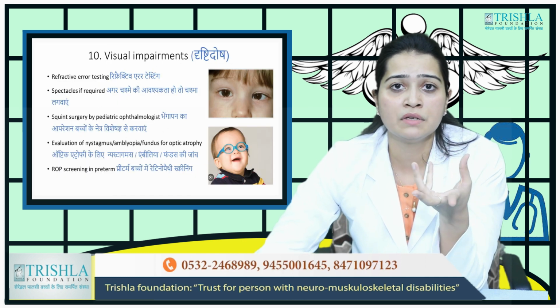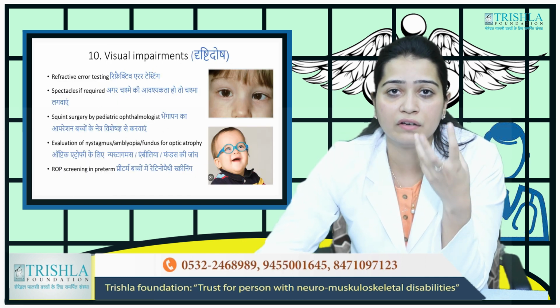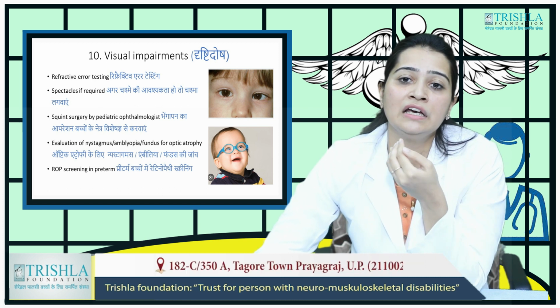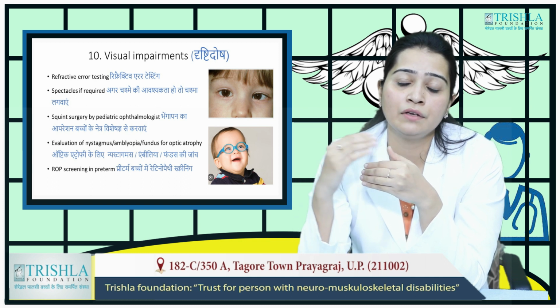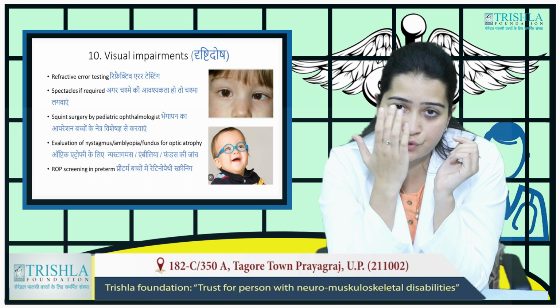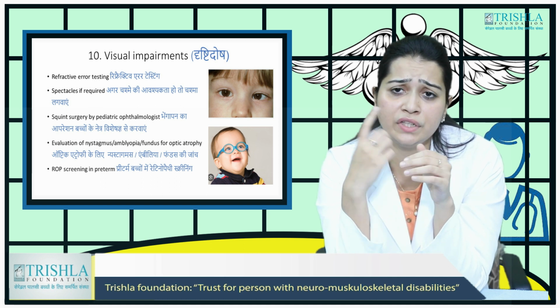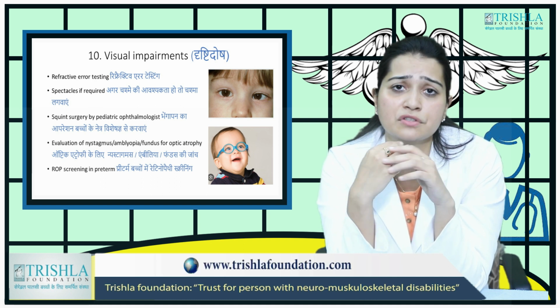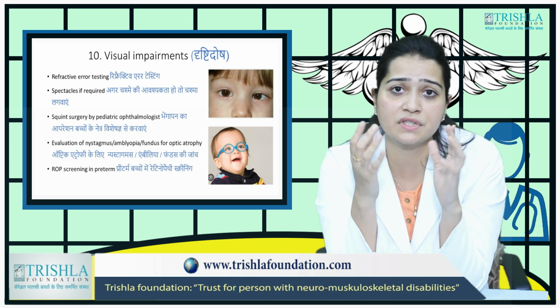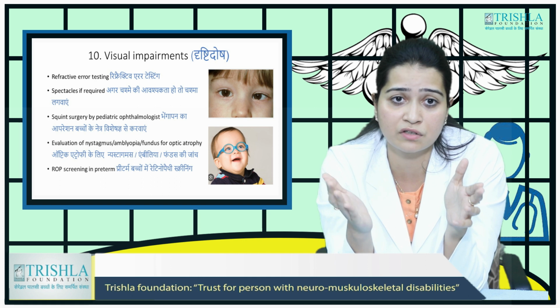Very important problems are visual and hearing impairments, which are found in cerebral palsy patients. So you can see children who have a squint, where the eyeball moves to one side, or the eye continuously moves, which is called nystagmus. Then there may be refractive error problems, where the child is not able to see distant vision.